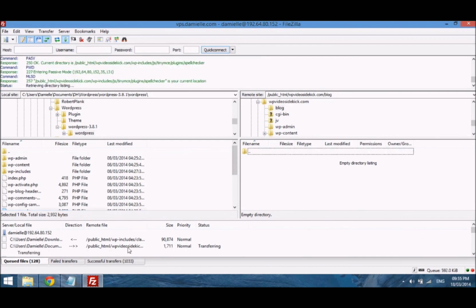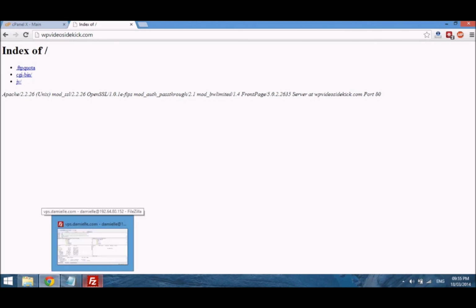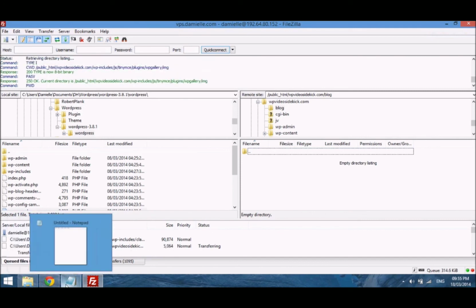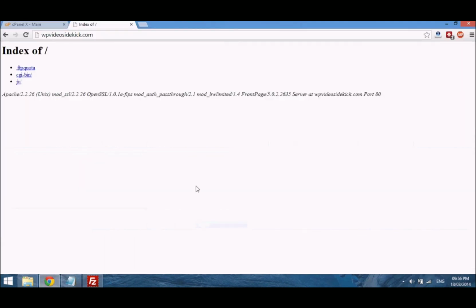Okay, so I'm actually just going to jump over to my site. While the package is uploading, if you go to the home page of your site, you'll probably see something that looks like this, index of, and there's nothing there right now, and that's fine. That's how it's supposed to look. And when WordPress has completed the upload, which it's just about finished, and it will take some time because it is a large package, if we go back over to our site, now all the files for WordPress have been uploaded. So if we refresh, then you'll see something very different.